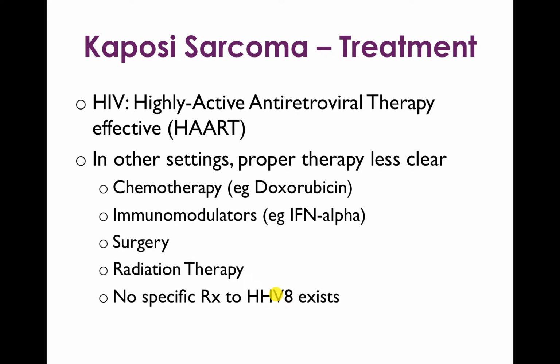The treatment of Kaposi sarcoma isn't clear. Well, what is clear is that for patients who have HIV and Kaposi sarcoma, treatment with highly active antiretroviral therapy, or HAART, is highly effective. In other settings, the proper therapy is less clear, but a lot of different therapies seem to have efficacy. For example, chemotherapy such as doxorubicin, immunomodulators such as interferon alpha, surgery, and radiation therapy have been employed with some success. However, there is no specific treatment to HHV8 itself.